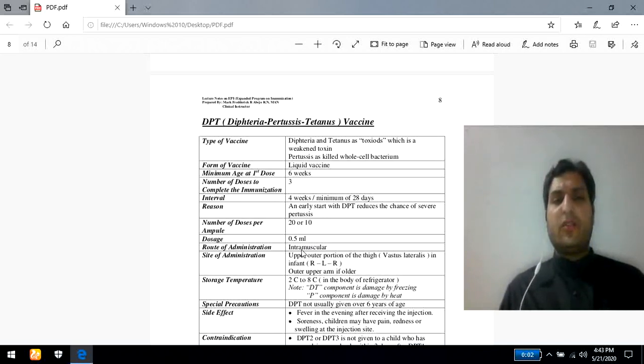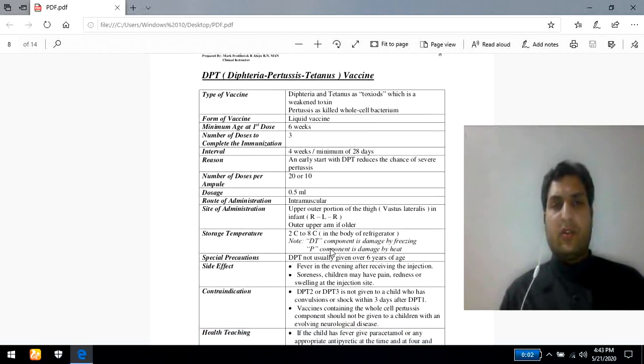Route of administration: through which route do we have to administer the DPT? In case of DPT vaccine, we have to follow the intramuscular route. So we should administer it through the intramuscular route.